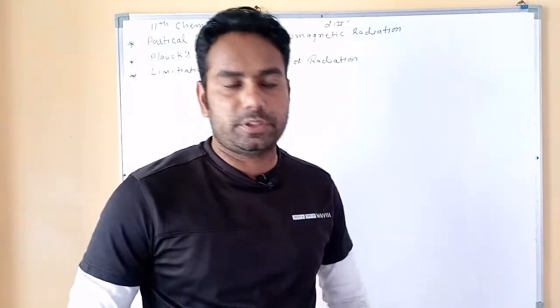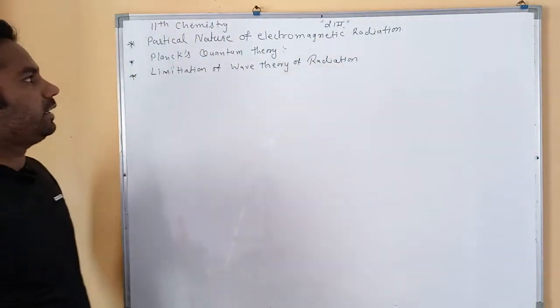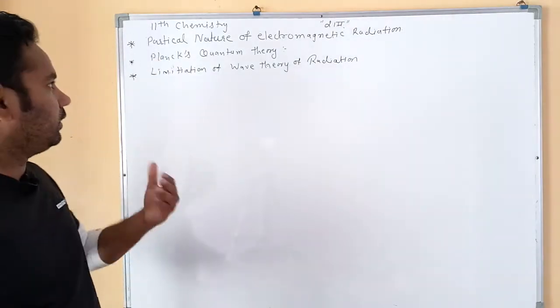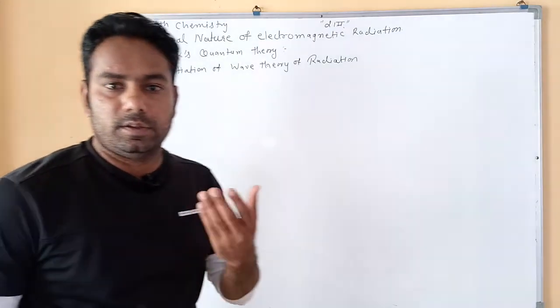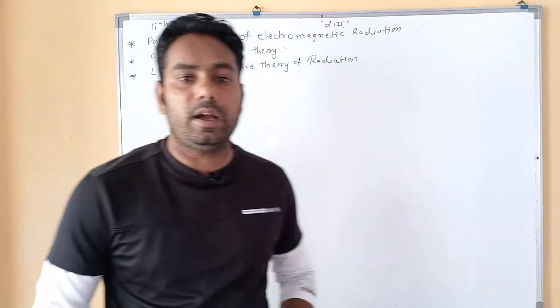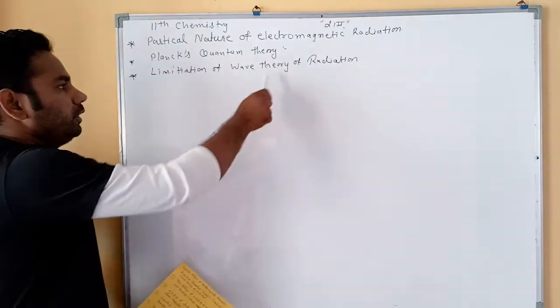Today we start chemistry for 11th class students, and our topic is the particle nature of electromagnetic radiation. This topic's other name is Planck's quantum theory, because Max Planck explained this theory. Then the limitation of wave theory of radiation. In our last lecture we discussed wave theory.